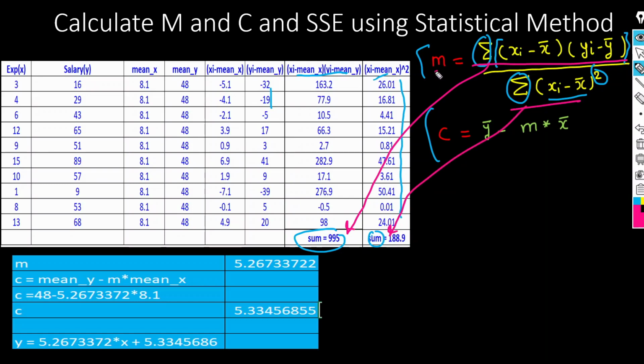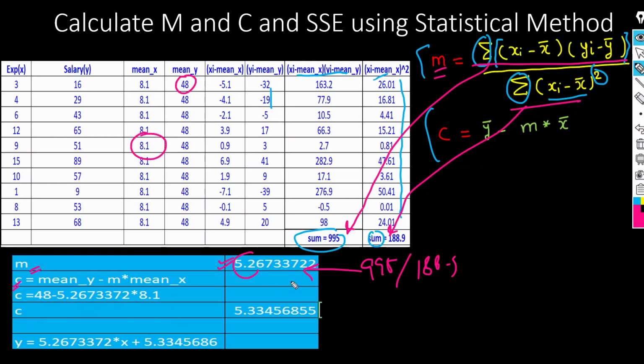Now we have to calculate the m value. How can we calculate the m value? The m value we can calculate as 995 divided by 188.9. We will get this, which means we got the slope. Now we will calculate c. What is the formula? c is the mean of y minus m multiplied by the mean of x. The mean of y is 48, then minus this particular m, multiplied by the mean of x, this particular value.